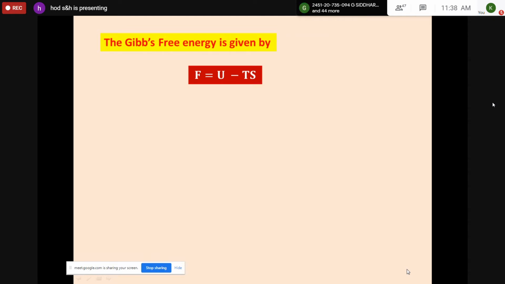So you write simply like this: from thermodynamics, the expression for Gibbs free energy is given by F is equal to U minus TS, where F is Gibbs free energy, capital U is internal energy, T is absolute temperature, and S is the entropy.